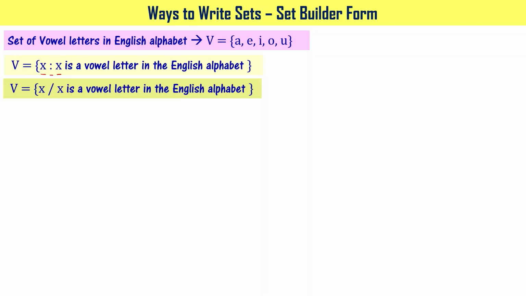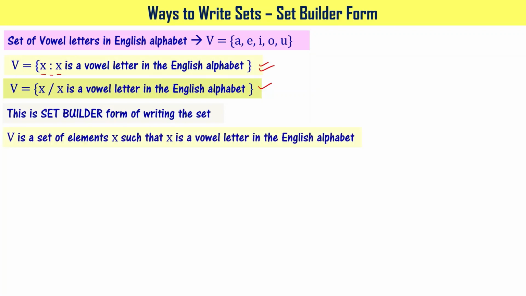When you express the set in any of these forms, you say that you have written the set in set builder form. When you write like this, what you read is V is a set of elements X such that X is a vowel letter in the English alphabet. This is how we read.